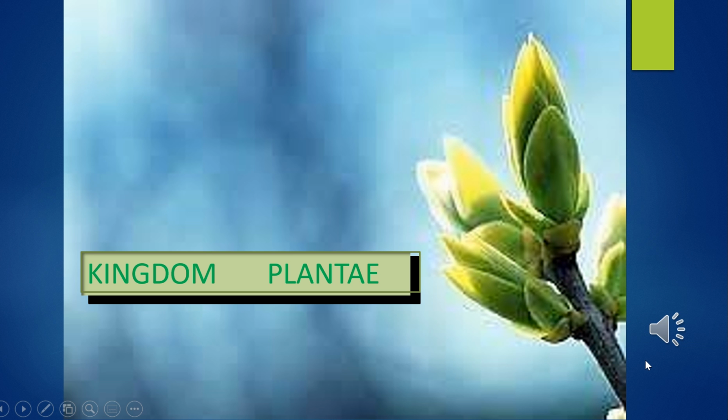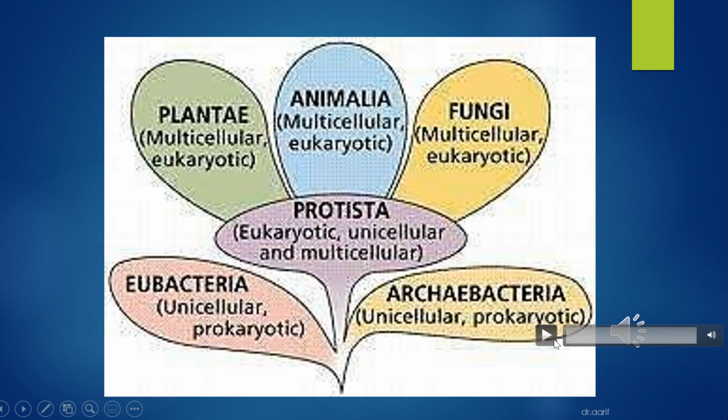As we all know, the five kingdom classification was given by Whittaker in 1969, and we will deal in detail with further classification within kingdom Plantae in this lecture. This slide is showing only the five kingdom classification. Here only Monera is bifurcated into Eubacteria and Archaeobacteria, then Protista, Fungi, Animalia and Plantae.